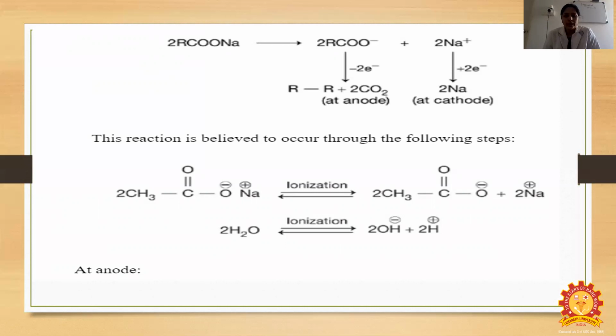So 2RCOO minus 2 electrons gives R-R plus 2CO2, and 2Na plus takes 2 electrons at the cathode to give 2Na. This reaction is believed to occur in the following steps: 2CH3COONa gives 2CH3COO minus plus 2Na plus. Water ionizes into OH minus and H plus.